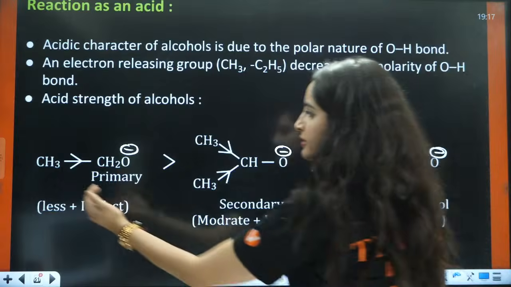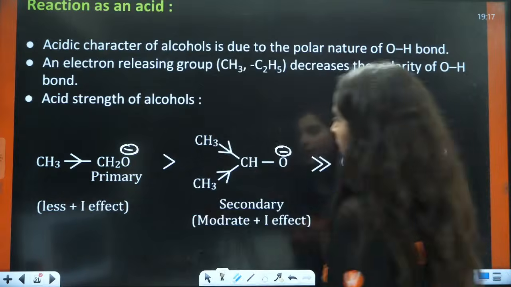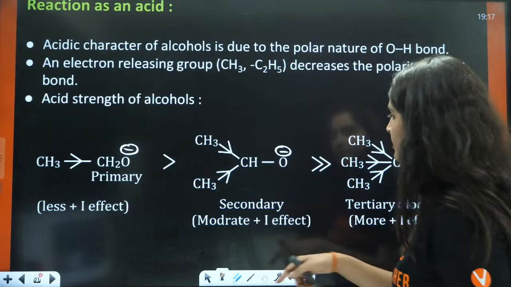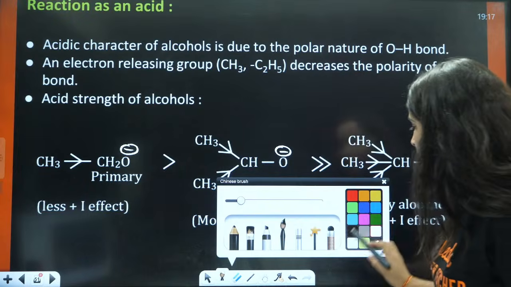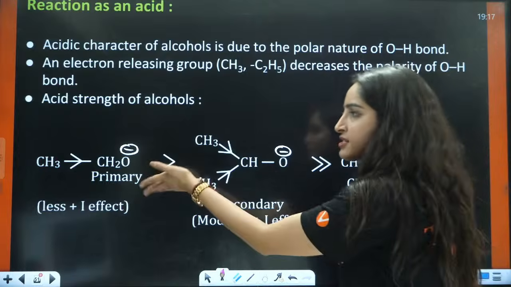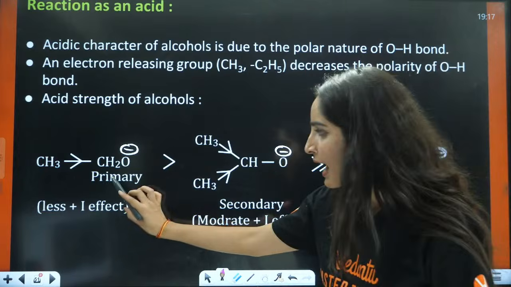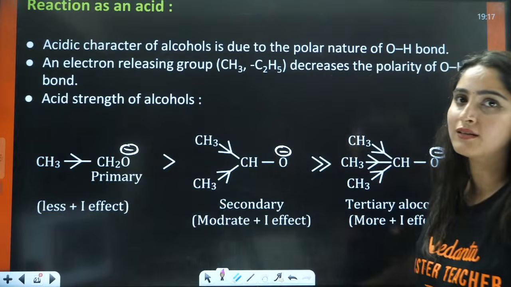Right? So this is giving stress from one side. Here this is giving stress from two sides. Here this is giving stress from three sides. So which is more stable? Where you have less stress, right? So primary is more stable, then secondary, then tertiary.